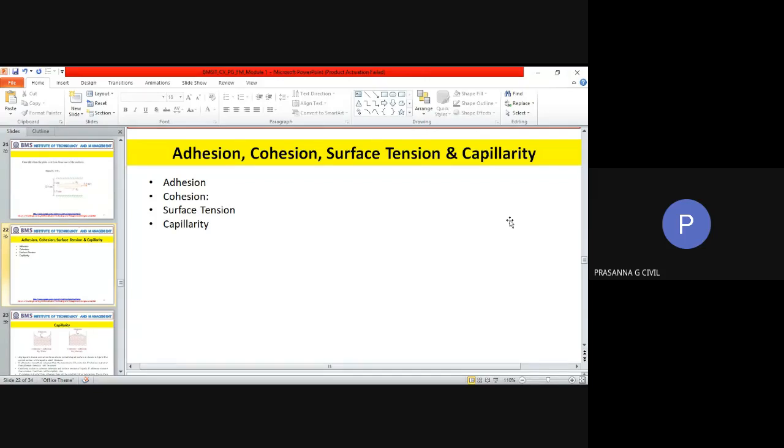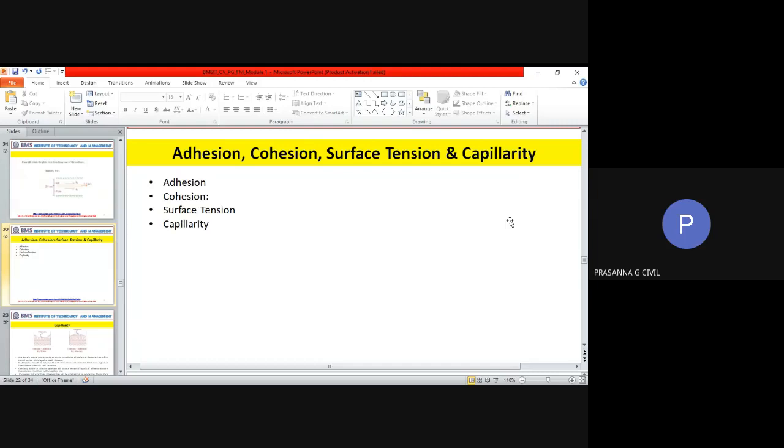Similarly, if cohesive forces come into play and a liquid falls on a surface, instead of forming a thin layer, it will quickly form spherical balls and play around like that. So that is the effect of adhesion and cohesion.